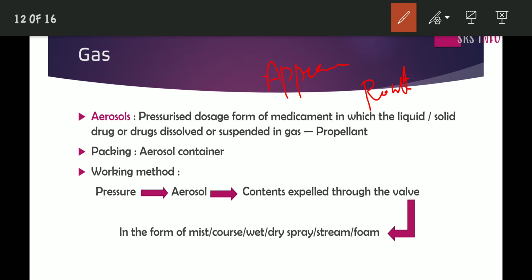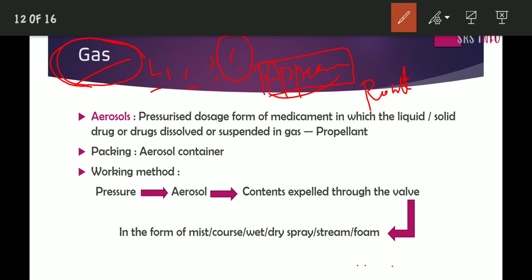On the basis of appearance, we see liquid, solid, semi-solid, gases, etc. And on the basis of route of administration, we see parenteral, inhalation, topical, suppository, oral route of administration, etc. Now, we just focus on this gaseous form.